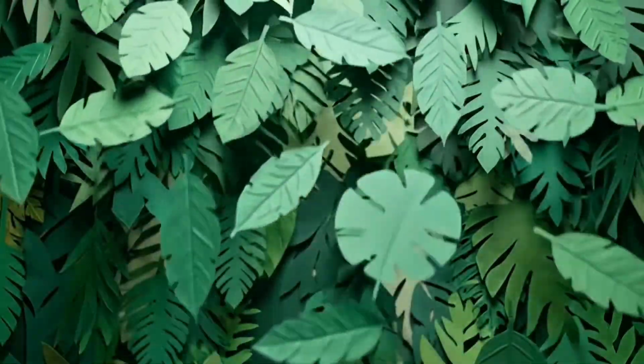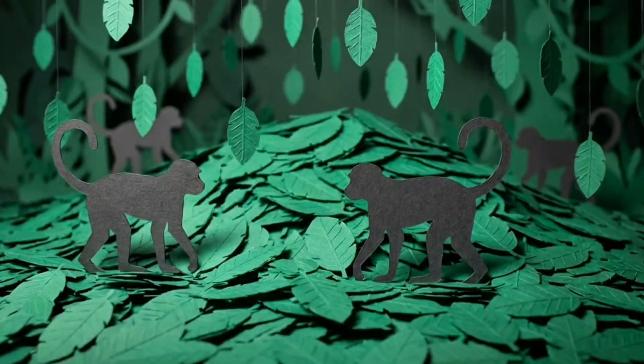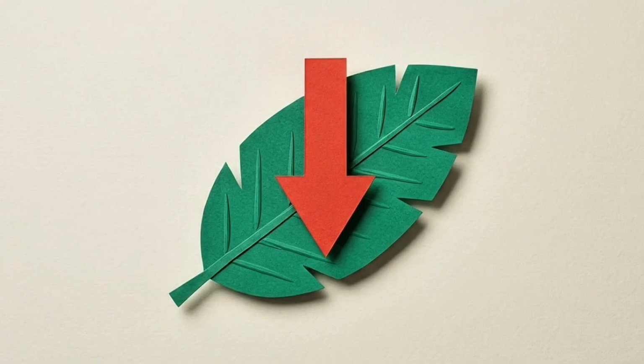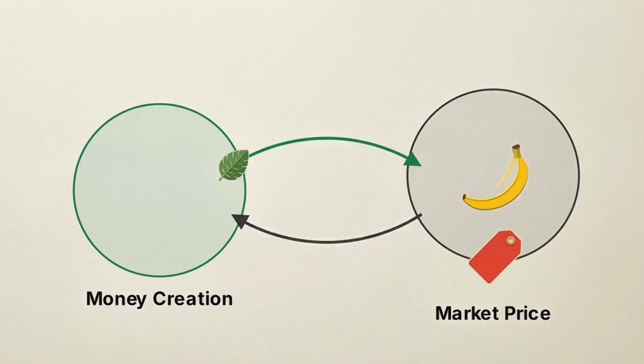Imagine the monkeys discover a massive, overflowing pile of brand new leaves on the jungle floor. Because leaves are suddenly everywhere, they lose their purchasing power. This is known as monetary inflation. The currency itself is devalued by its own abundance. Seeing the high cost of goods, the monkey government attempts a flawed intervention. They artificially create even more leaves so the monkeys can afford the newly expensive bananas.